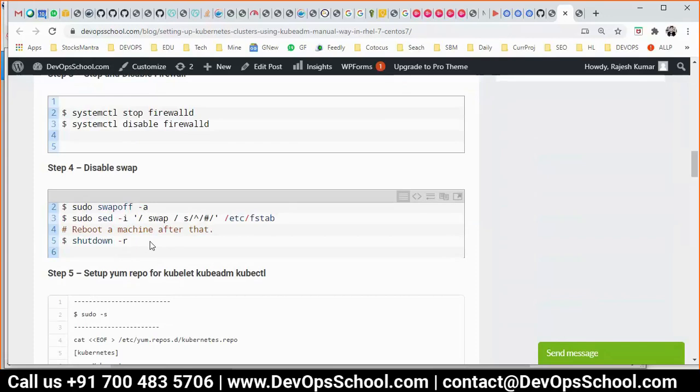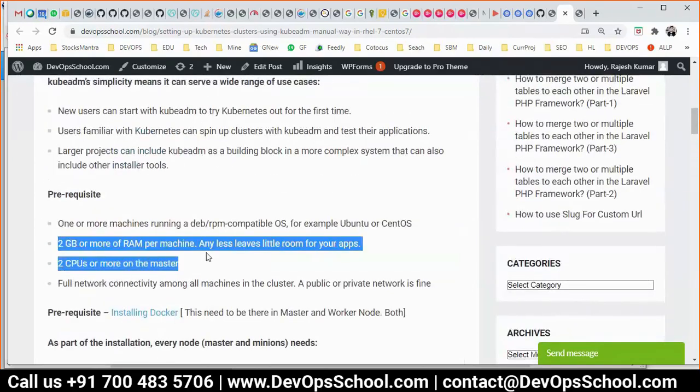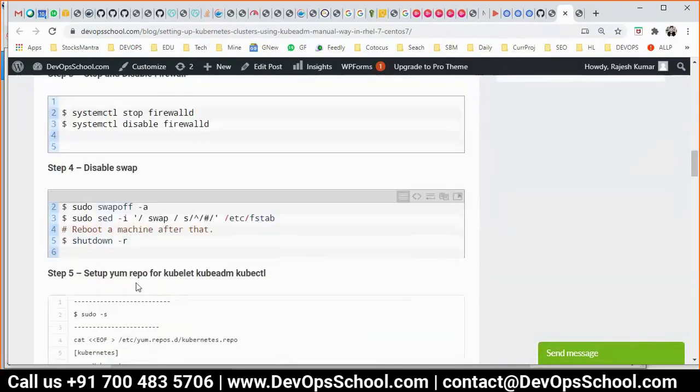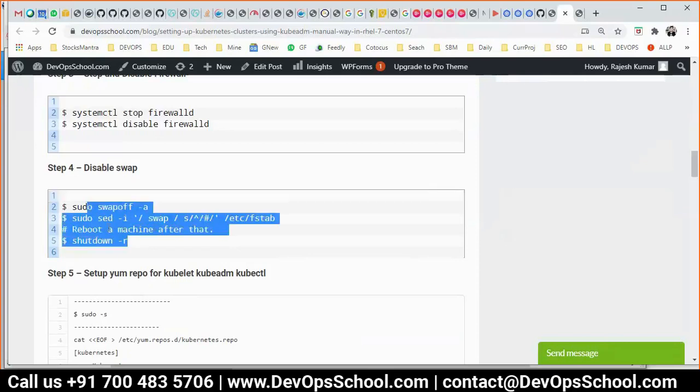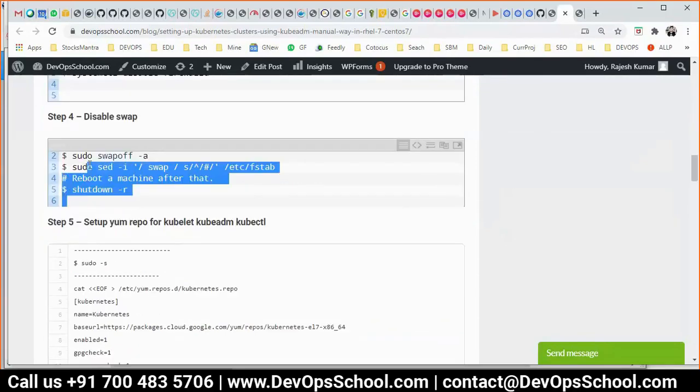But the swap gets the memory from the hard disk, right? So it basically increases the RAM, correct me if I'm wrong. For managing the disk memory also, you need a little bit of memory. So here you disable that, and that's one of the prerequisites when you have limited CPU and limited RAM. We are just trying to free up as many resources as possible. If you have high-end machines, you don't have to do that. But again, I will not let you get lost in the small things right now. You have to do this.